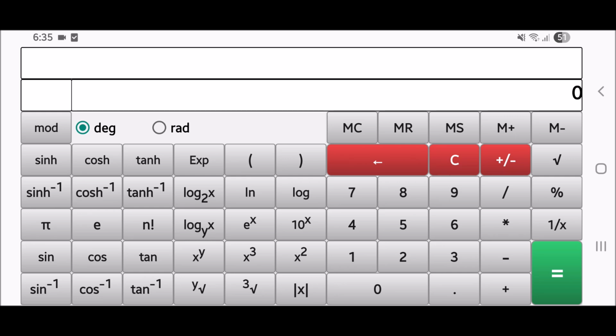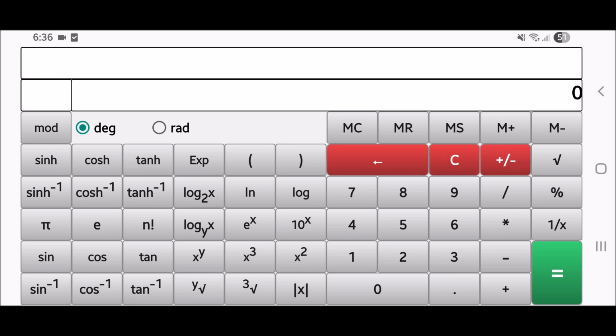Let's say you want to write 10 raised to 2. Okay, how will you write it? Let's say this 10 raised to x, and then you press 2, then you will not get the answer, right? So how do you write 10 raised to 2? So first you have to write down the power. Okay, whatever power, 2 is the power, so you write that number first, and then you press 10 raised to x, so you will get 100. Okay, so 10 raised to 2 is 100. Similarly, e raised to something, if you want to write, let's say e raised to 3, so first you write 3 and then e raised to, so you will get the answer.